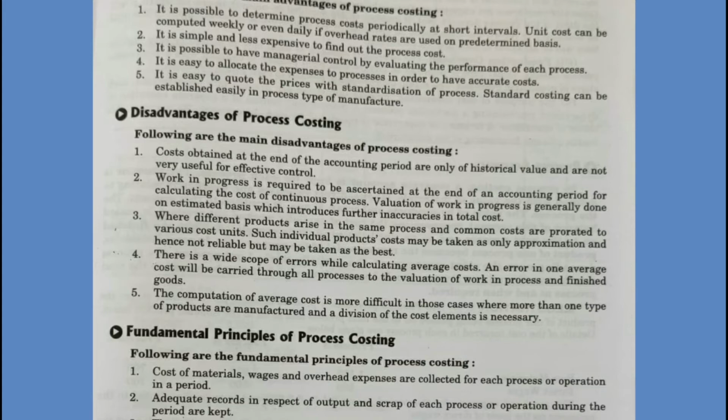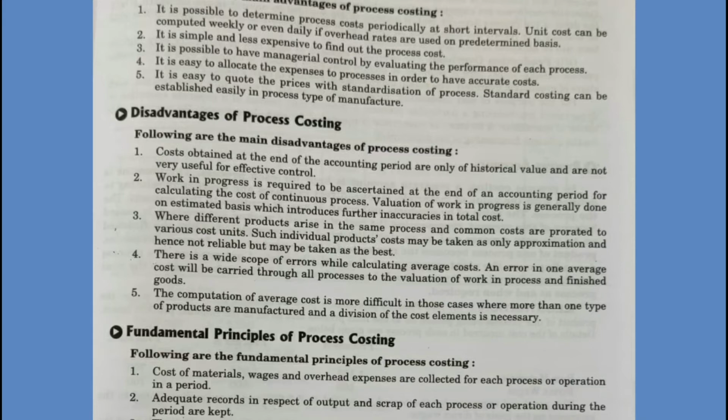Second one, it is simple and less expensive to find out the process cost because costs are recorded uniformly, and on the basis of the costing card, costs are recorded and it is easy to determine the process cost as a cost account is prepared for each process.